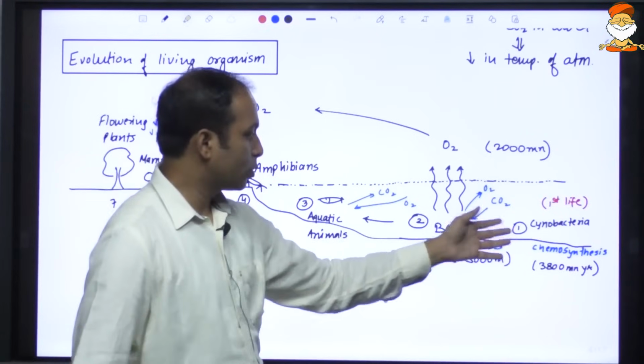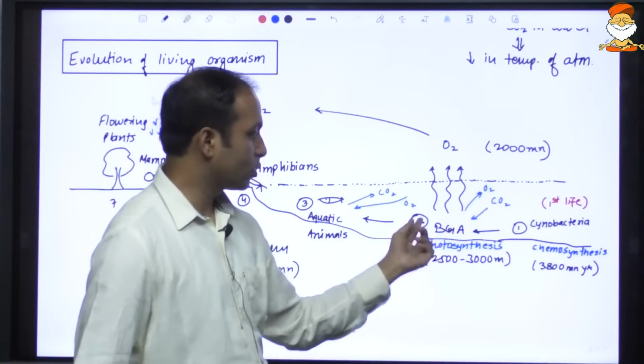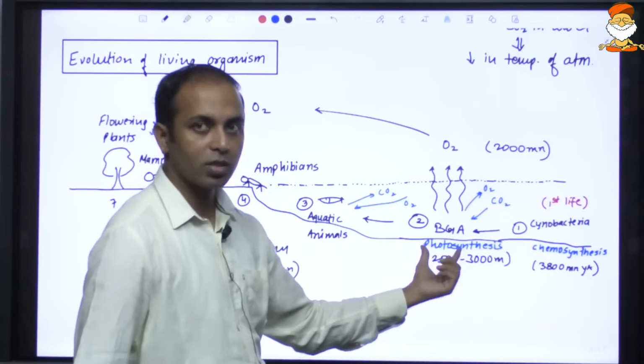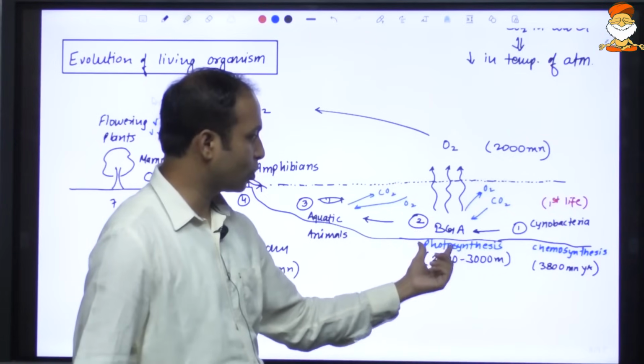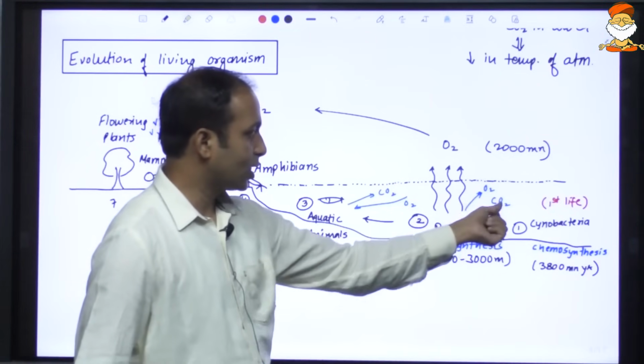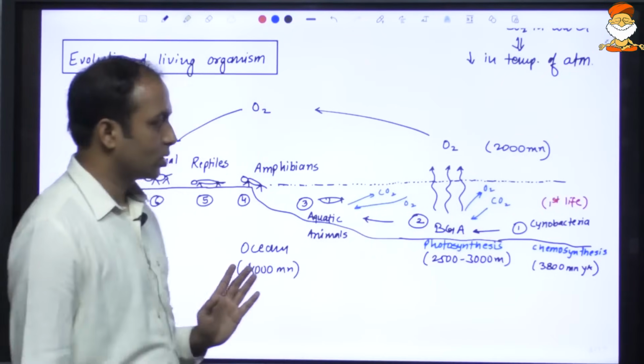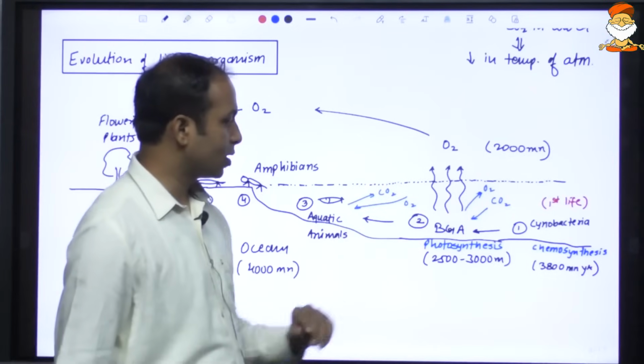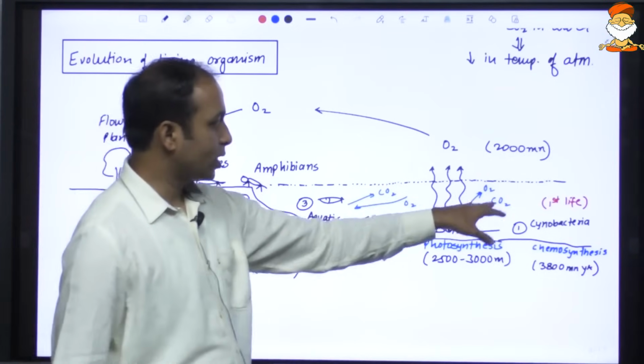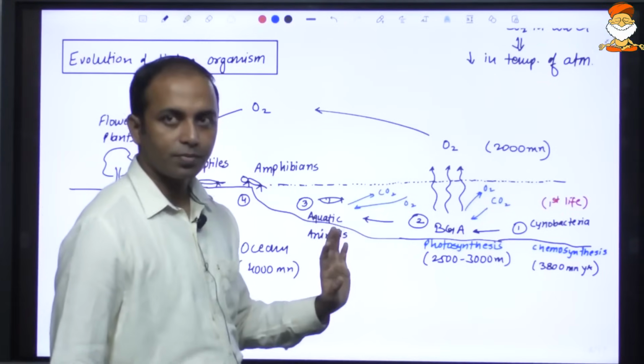When they were available, blue-green algae which started doing photosynthesis came. They started taking carbon dioxide and started releasing oxygen. Where did this carbon dioxide come from? It came from the atmosphere.